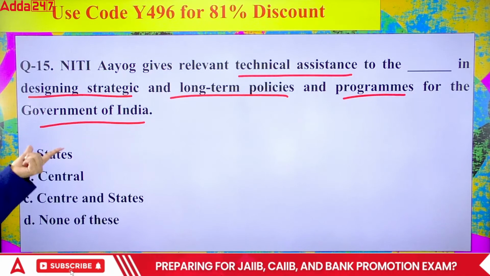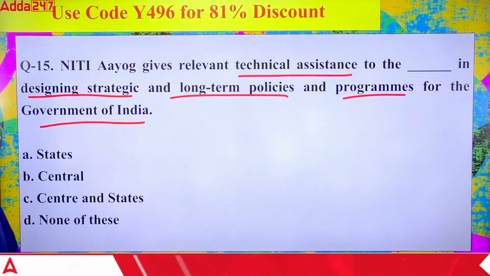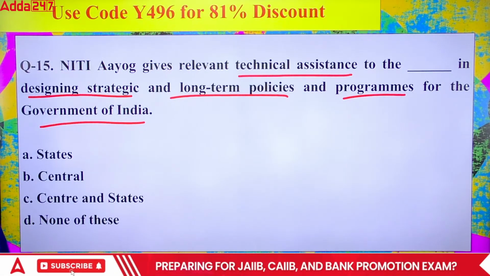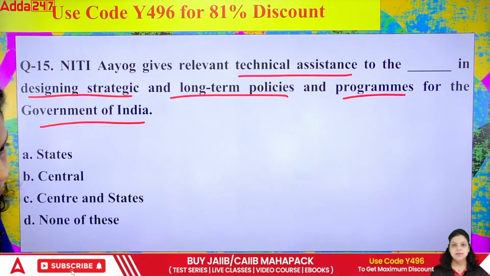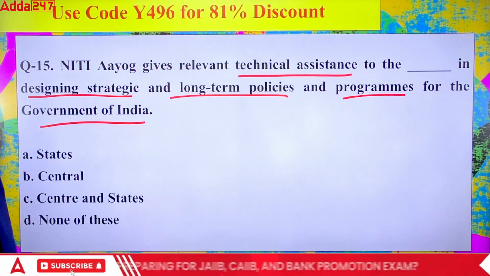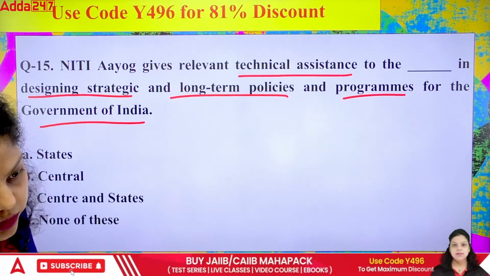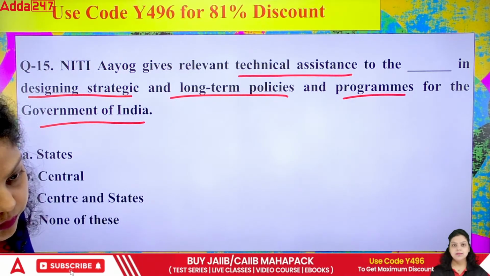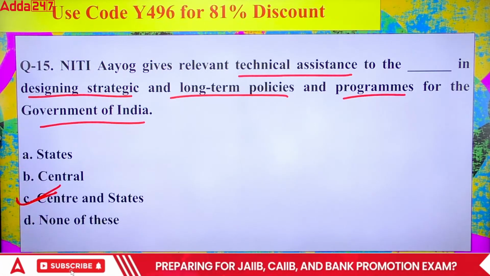For which government? Is it for state government? Is it for central government? Is it for both state and central government, or is it for none of the above? Which of the following will be correct? A, B, C or D? So 15th, you guys are going with the C option, and that is correct. For both the central and state government, Niti Aayog is doing this particular activity.